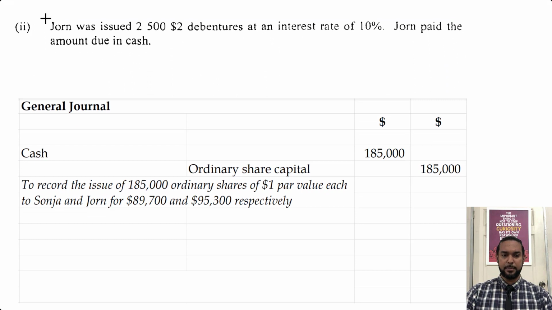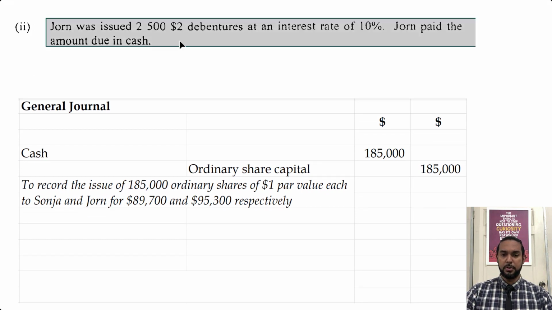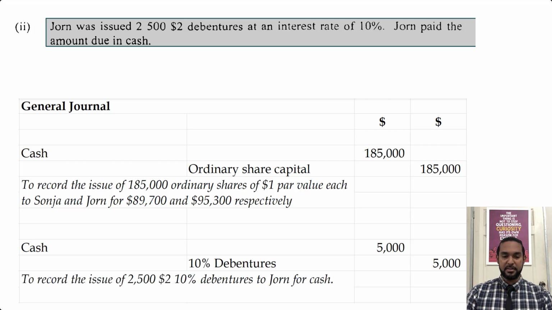So the next thing that happened here was that John was issued 2,500 $2 debentures at an interest rate of 10%, and he paid the amount due in cash. So 2,500 $2 debentures, 2,500 by 2 is 5,000. So cash is going to increase by 5,000. And debentures is like a loan to a company, so it's a liability. And if it's increasing, you're going to have to credit the liability account, like so. And the narrative will simply say to record the issue of 2,500 $2, 10% debentures to John for cash.